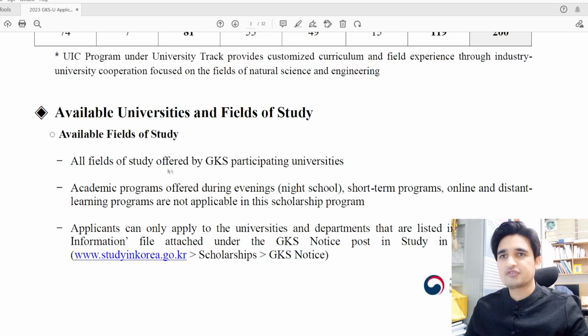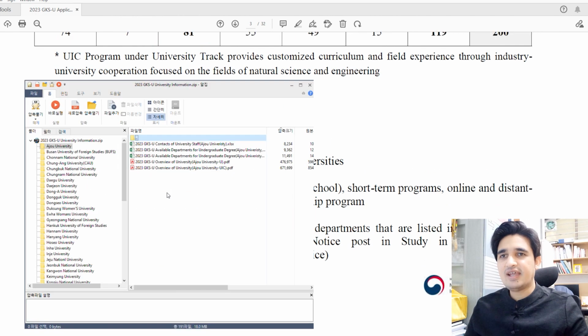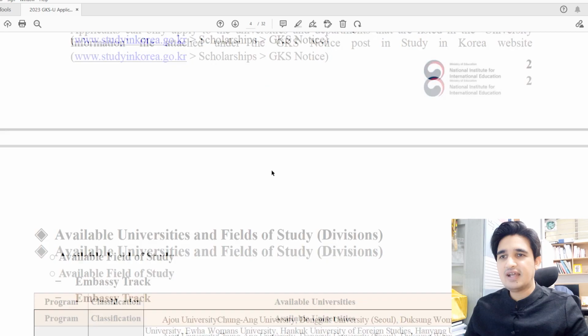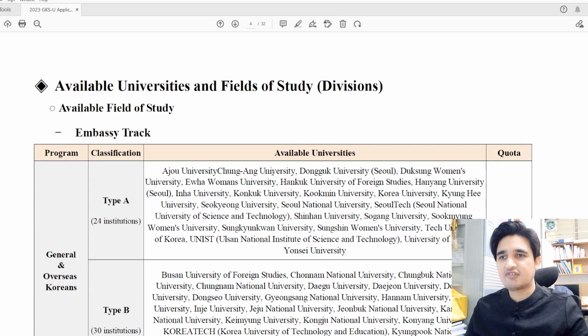Then we have to look at the available universities and fields of study. All fields of study are offered by GKS participating universities. GKS has provided a complete list of all the universities participating in the GKS undergraduate scholarship, and they have attached the PDF file of each university, and you can find the major relevant to your interest from that PDF file.